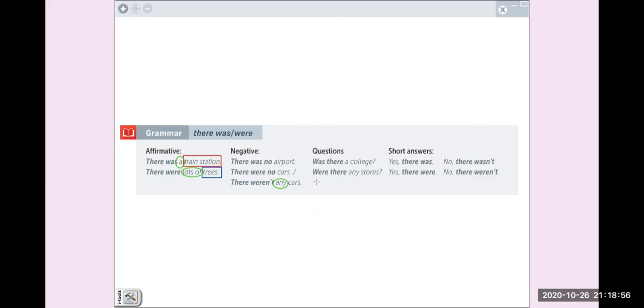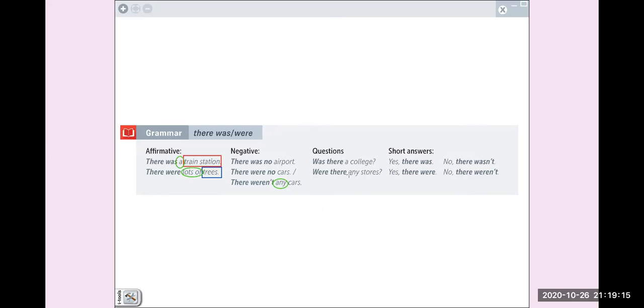And then we have here the questions. Remember that for questions, we only have to change the positions and we have to write were and was at the beginning of the question. Okay? For example, was there a college? Were there any stores?